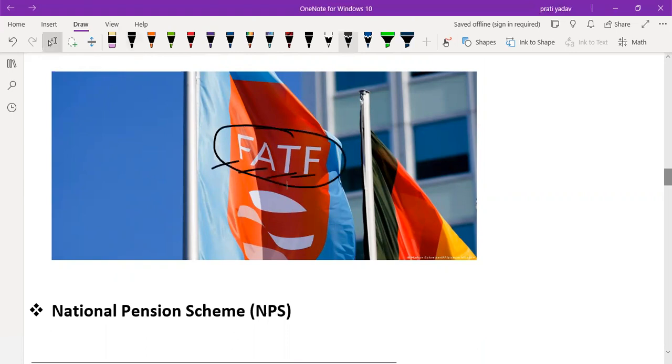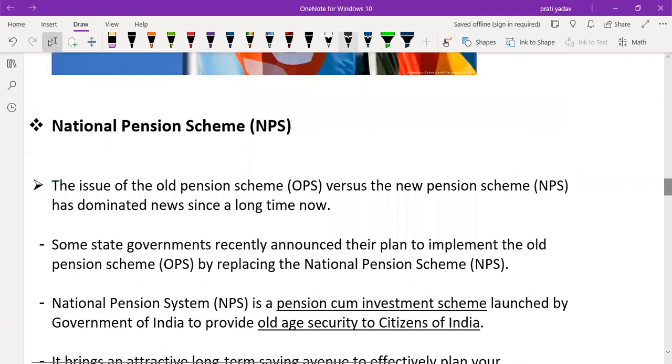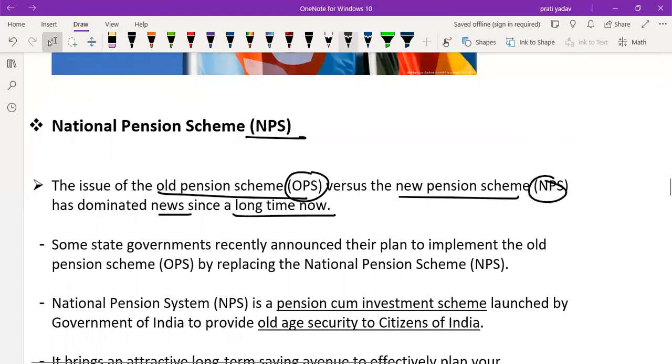Now let's move on to the next topic, called National Pension Scheme, NPS. The issue of the old pension scheme, OPS, versus the new pension scheme, NPS, has dominated the news for a long time. This debate has been going on, where some people demand OPS and some people demand NPS. Many political debates are going on this topic, so this topic is very much in the news. Some state governments recently announced their plan to implement the OPS by replacing the National Pension Scheme.